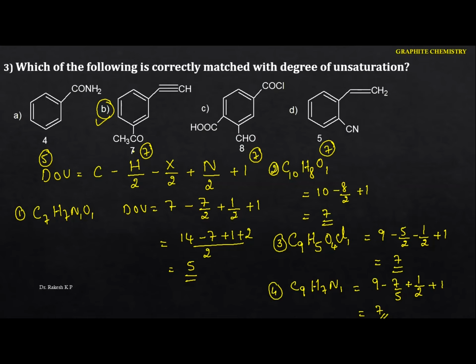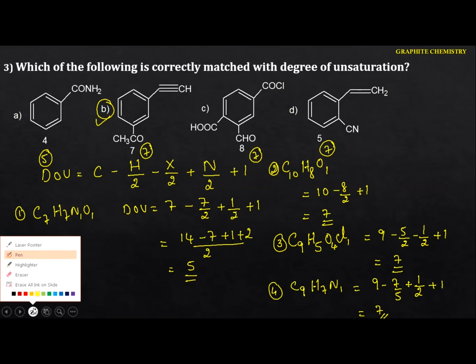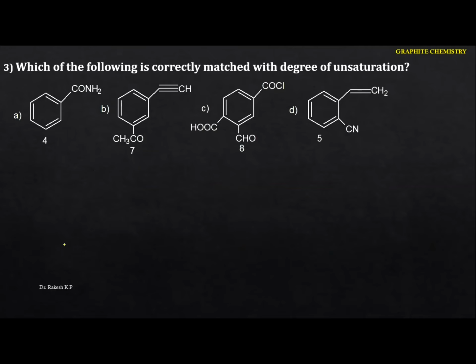Okay, so now you just go to the next one here. I'm going to tell you one more concept here. So see this one here. Here we got 7 by doing the calculation. Here we got 5, here also we got 7, and also we got 7.